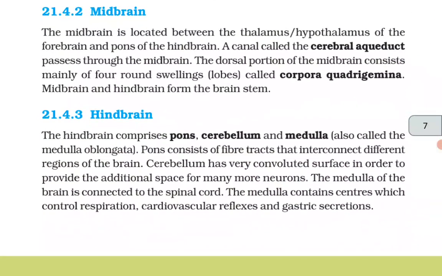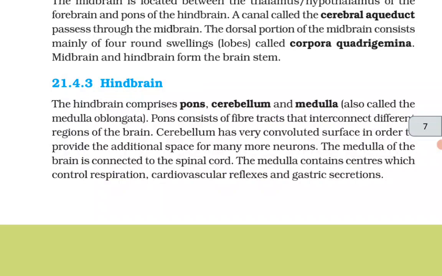Midbrain. The midbrain is located between the thalamus or hypothalamus of the forebrain and pons of the hindbrain. The canal called the cerebral aqueduct passes through the midbrain. The dorsal portion of the midbrain consists mainly of four round swelling lobes called corpora quadrigemina. Midbrain and hindbrain form the brainstem.